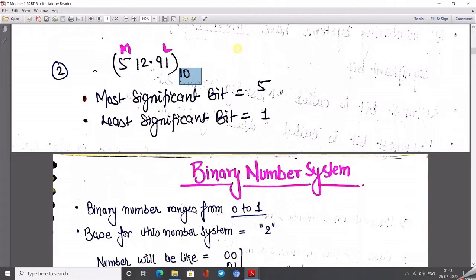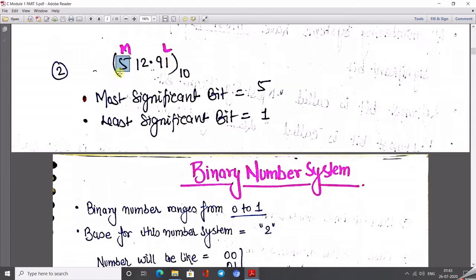Now, if someone asks what the most significant bit and the least significant bit are, just check the leftmost digit. Moving from the left, we find that 5 is the leftmost digit, so this is known as the most significant bit.